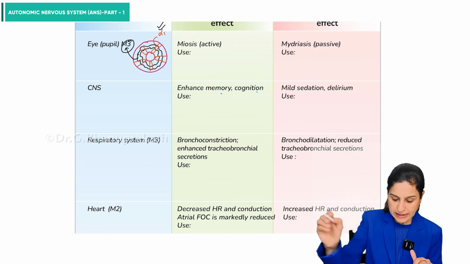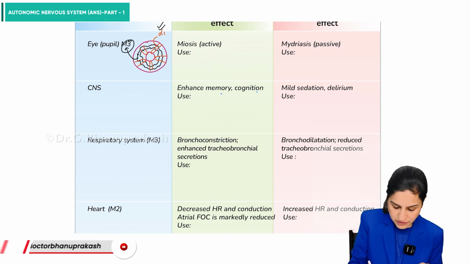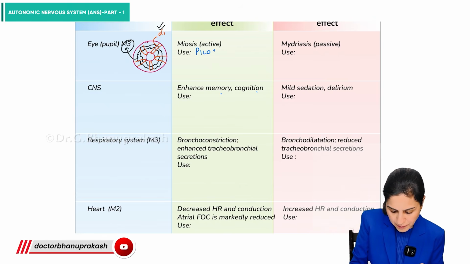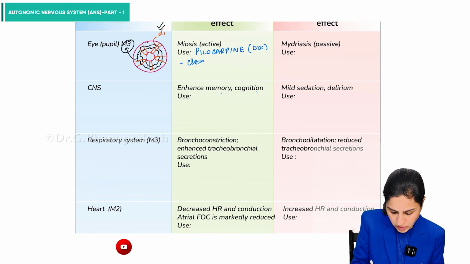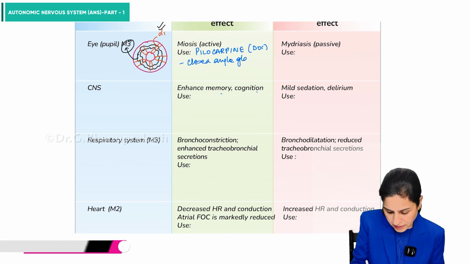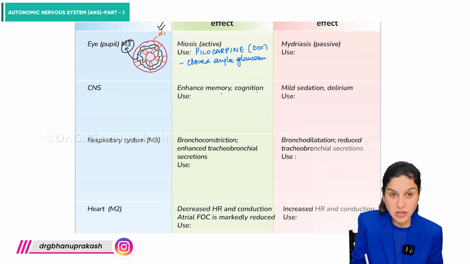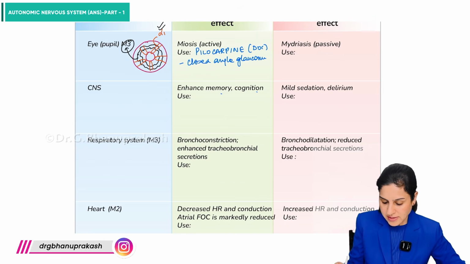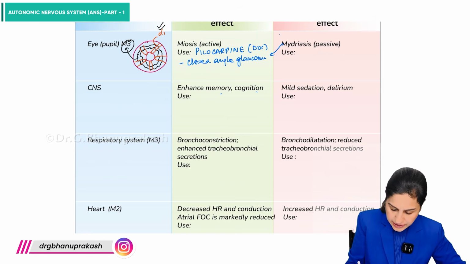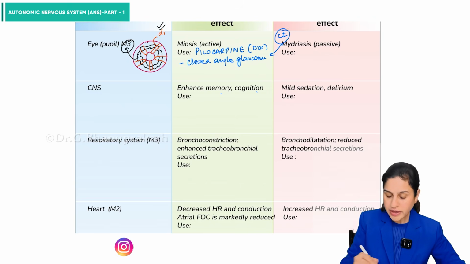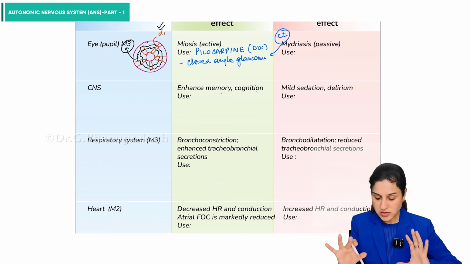In case of parasympathomimetic, we have a drug called pilocarpine, which is the drug of choice for closed angle glaucoma, right? Mydriasis, which is caused by parasympatholytics, becomes a contraindication. So these drugs are contraindicated in glaucoma because mydriasis is not required.